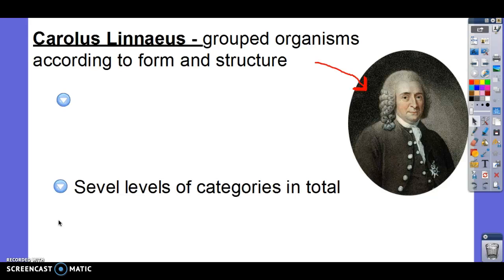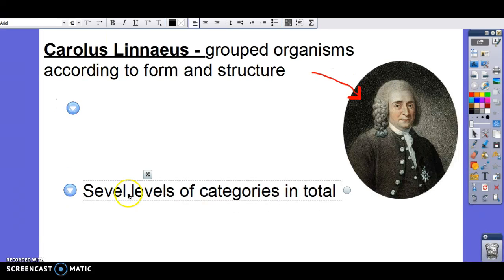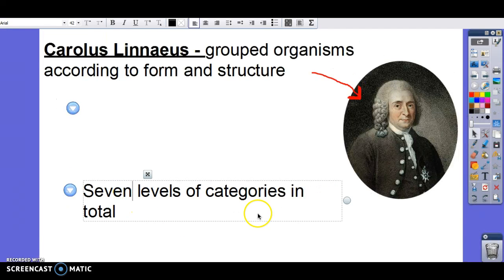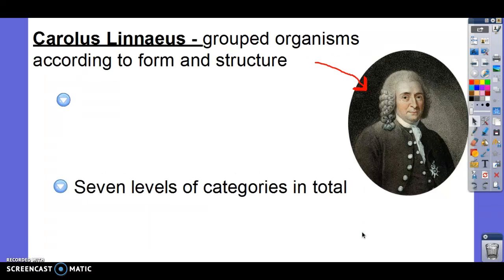So if he were making this classification chart like you guys were doing with the alien lab, it would be huge. Not to mention, we only had 20 aliens. He had thousands of organisms. So this was a huge, huge deal. So 7, oh gosh, awful with these typos here. 7 levels of categories in total.